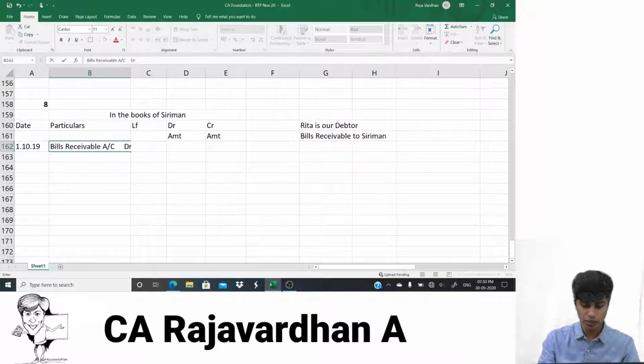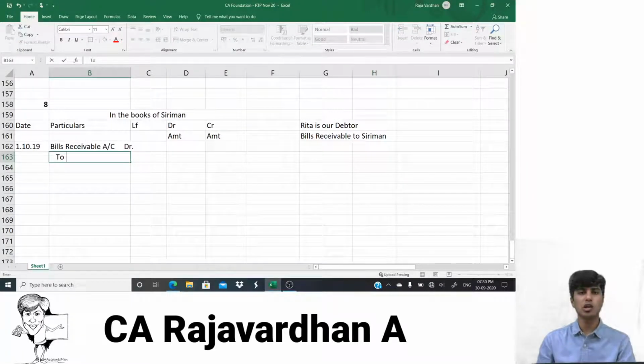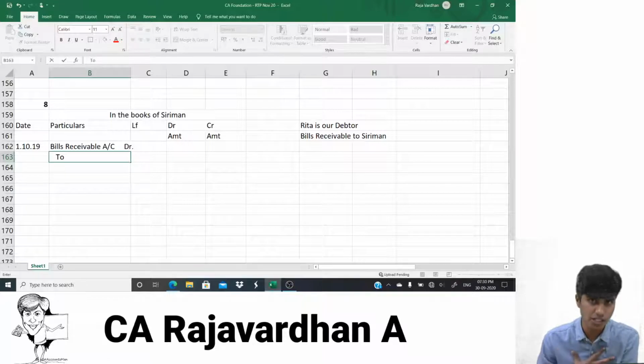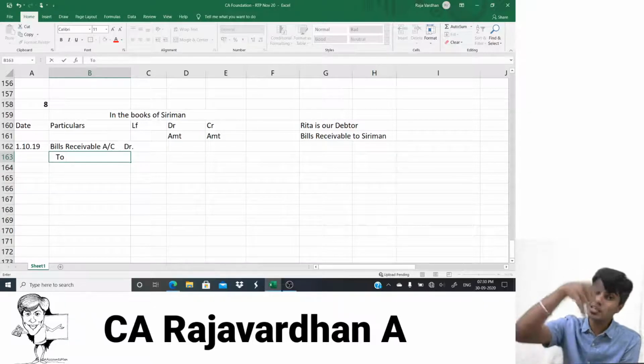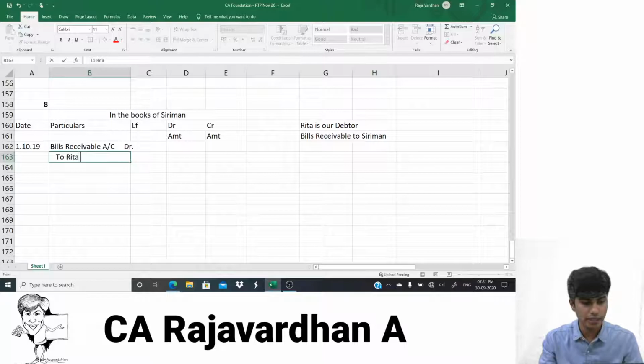Bills receivable account debit. Am I right? So bills receivable account has to be debited. Whom are you receiving it from? Credit the giver of benefit, is the rule according to the traditional law. Or if you see, Rita is a debtor and Rita is an asset of yours, and that asset is giving you a bill. When a bill receivable is received from a debtor, the debtor's account balance will decrease. Rita is your debtor, an asset, and the balance is decreasing. When an asset is decreasing, we would have to credit it. So I'll write Rita account as credit.